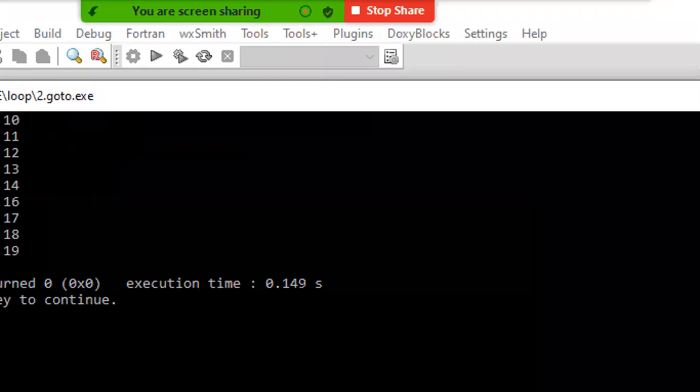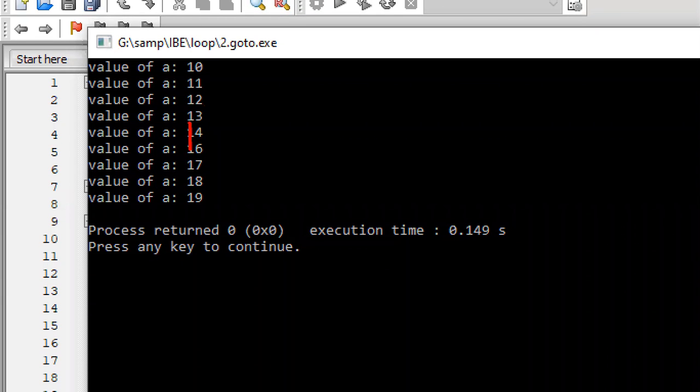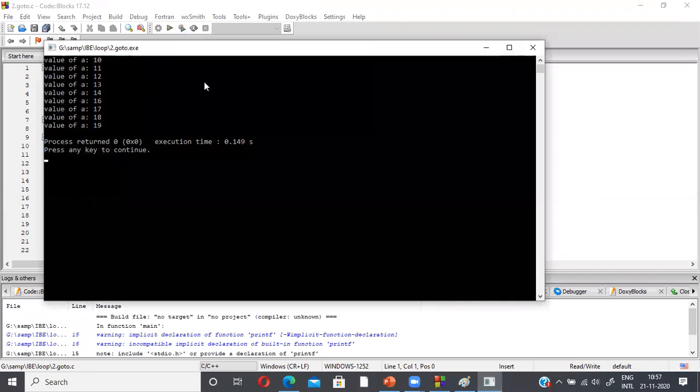Yes, the result is similar. What is skipped here? After 14 we have 16, so 15 is skipped. That is about the goto statement.